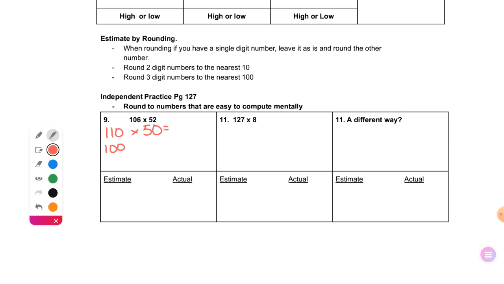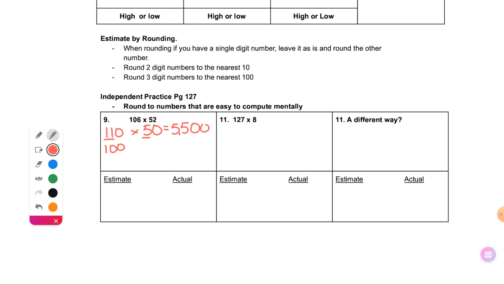Most of us know what 11 times 5 is. What is 11 times 5, Ethan? 55. And then how many zeros do I need behind it? 2. Okay, so on that one, I did have to change both numbers to make it mental math. Let's look at the other one.